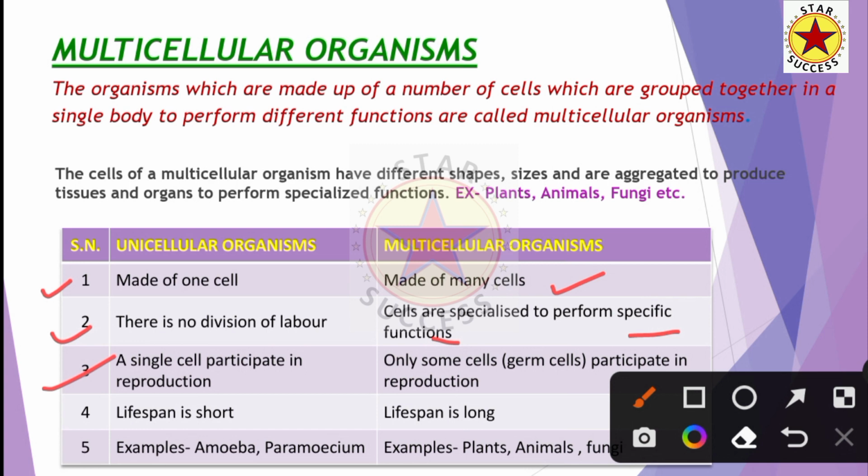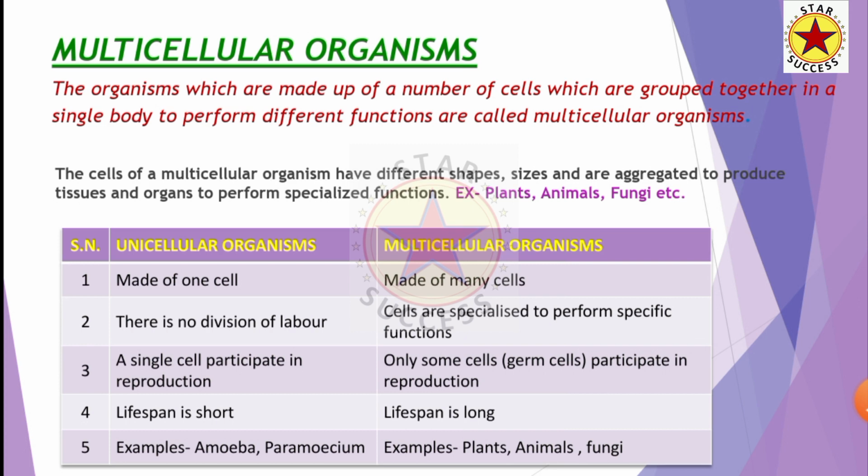The single cell participates in reproduction in the case of unicellular organisms, because a unicellular organism has only one cell, so it participates in all the activities. And multicellular organisms have specialized cells for reproduction, and those cells are called germ cells.